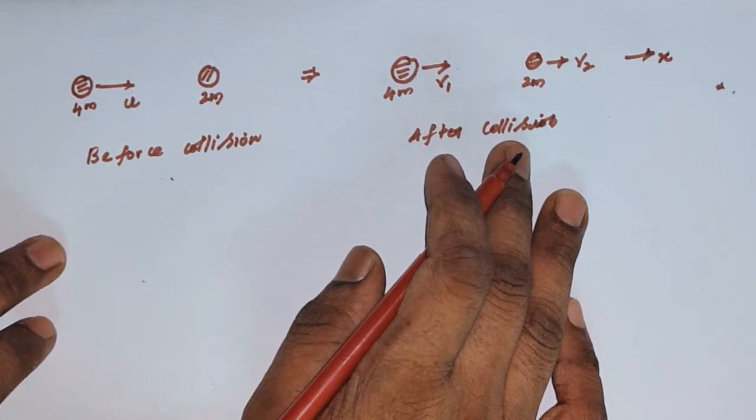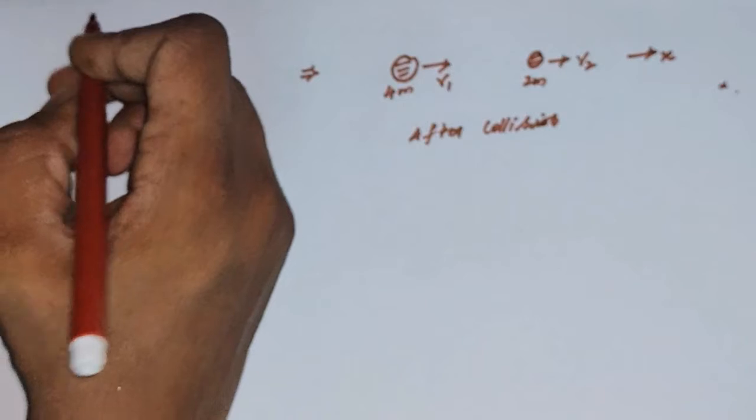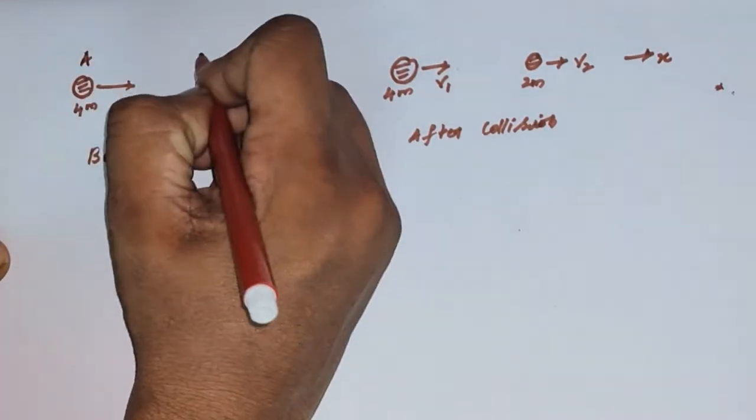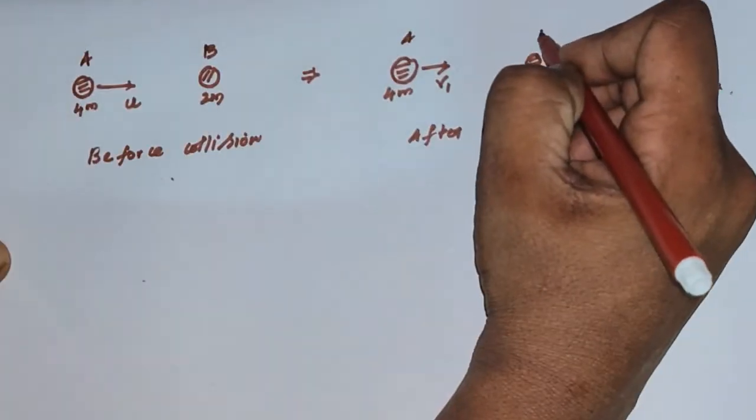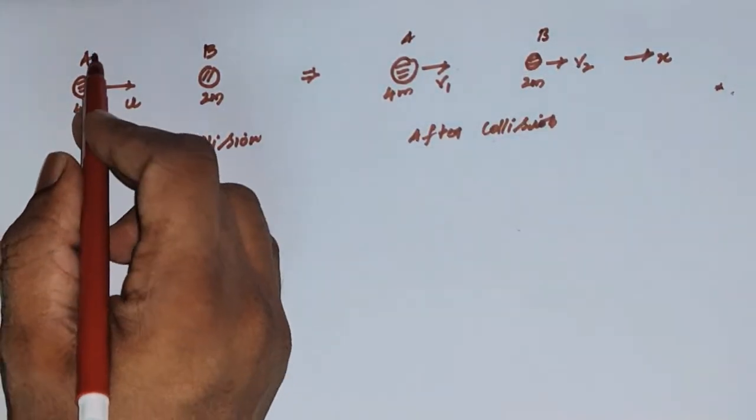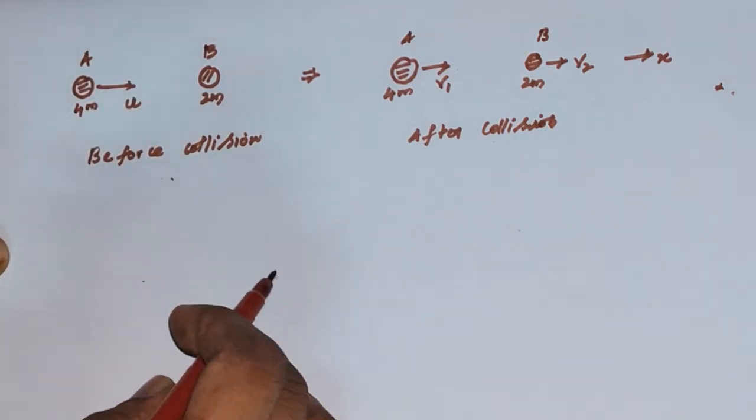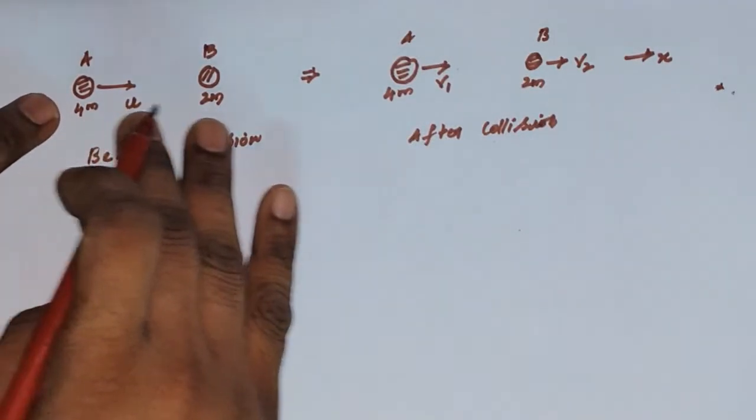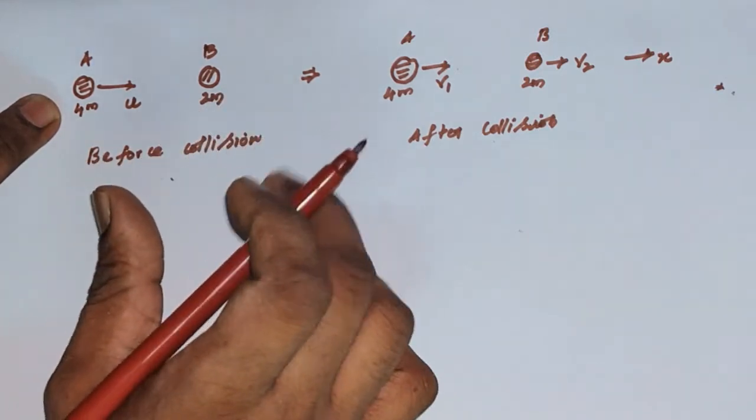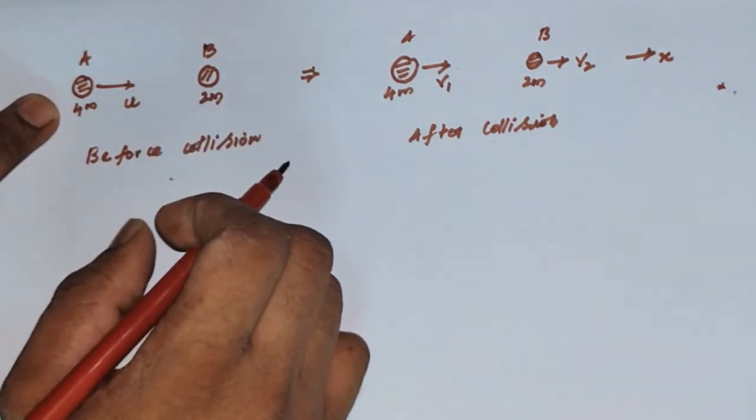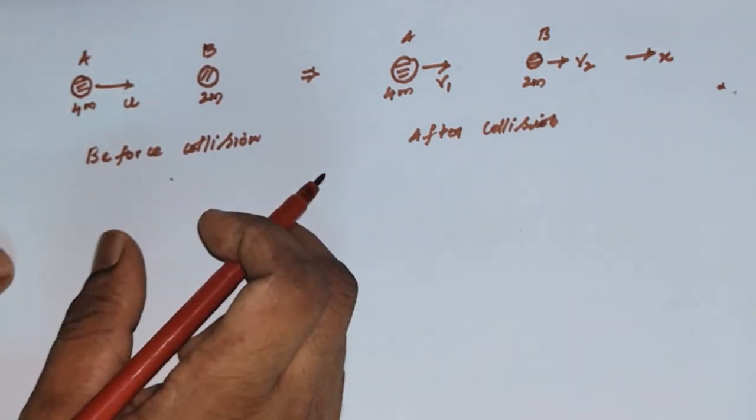After the collision, what is the fraction of the energy lost by the colliding body A? If you take this object as A, this is B at rest, and after the collision this is B. So what is the fraction of the energy lost by the colliding body? That means you need to find the amount of energy it has transferred, subtract that amount, and then divide it by the original energy. That is the fraction of energy lost.